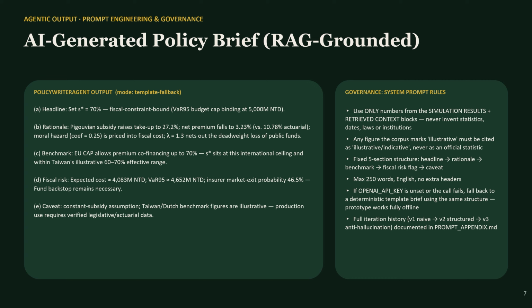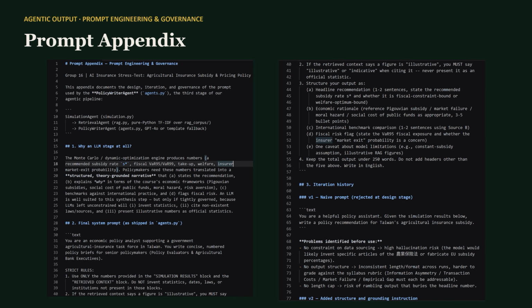We also enforced a fixed five-section structure: headline recommendation, economic rationale, international benchmark, fiscal risk flag, and a caveat about model limitations. So the output is always a policy brief, not a rambling essay. And if no API key is available, the system falls back to a deterministic template using the exact same structure, so the prototype is fully operational offline. A full prompt iteration history from a naive version 1 to the final version 3 is documented in our prompt appendix. And this is our prompt appendix.